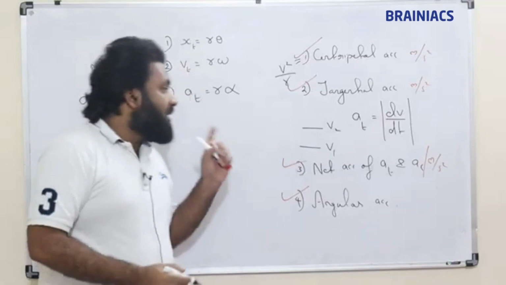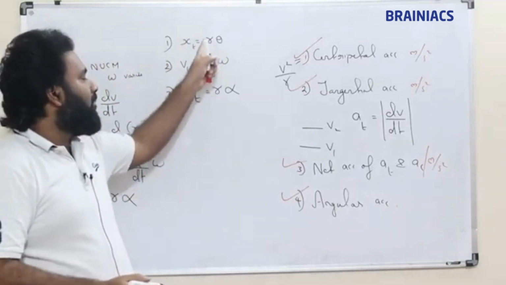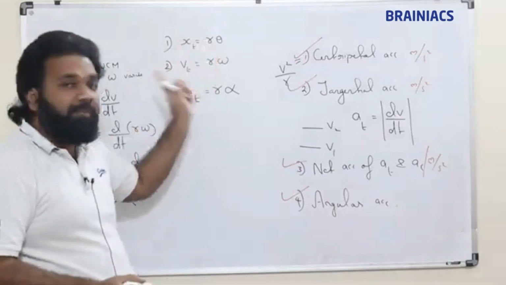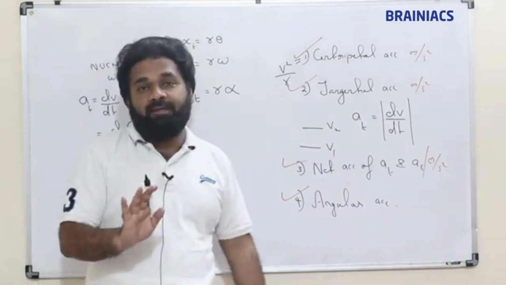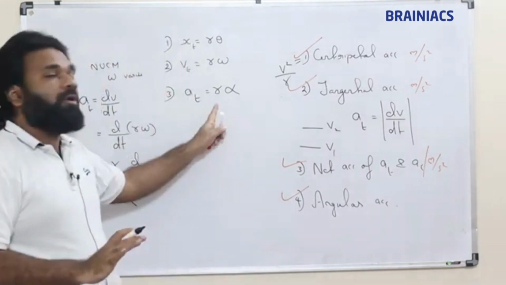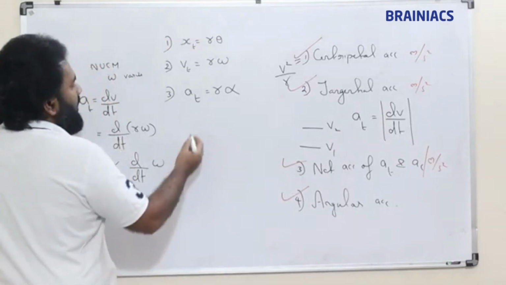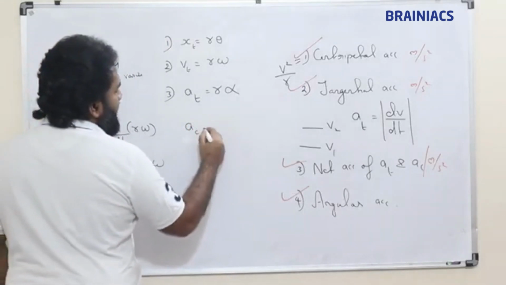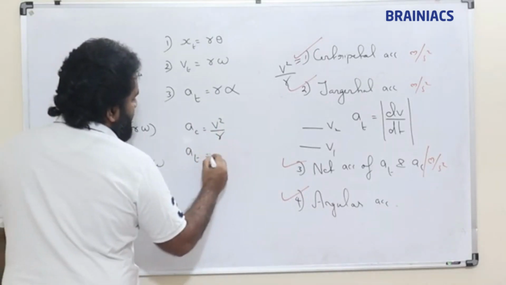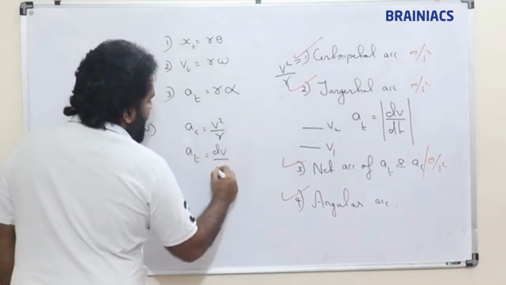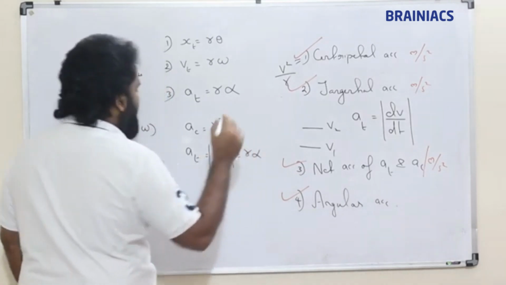This relation is followed not by centripetal acceleration but by tangential acceleration. So I repeat, centripetal acceleration is v square by r. Tangential acceleration is either dv by dt or, if necessary, R alpha.